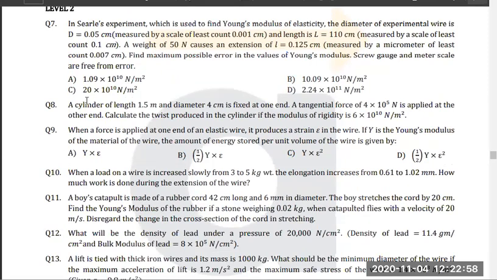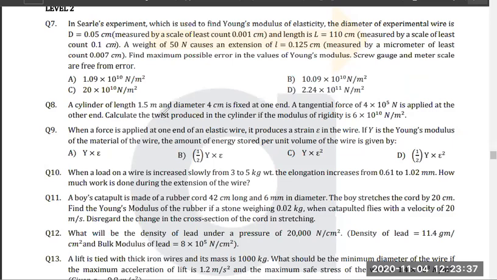Now, question number 7 is Searle's experiment. I hope all of you watched the videos of Searle's experiment. Yes or no? So basically, this is nothing. We have only two rods of the same length. In one rod, we have mass, which is elongated under the action of this mass, and the second rod is normal. This will be elongated because of temperature, so we will reduce the elongation of this rod from this one. We will get the actual elongation, then we can find Y. Okay, that was Searle's experiment.